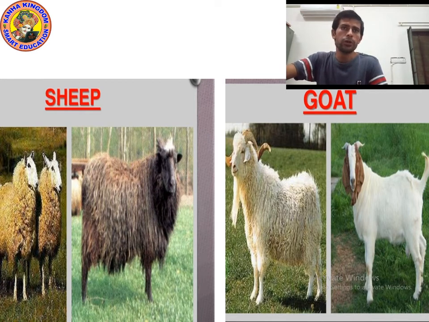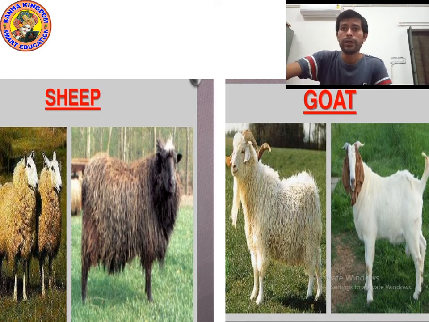Do you know that there is a goat whose name is Angora goat? From the goat we get fur. Fur means thin hair on the body of sheep, camel and different animals.